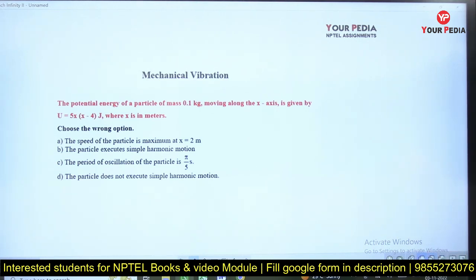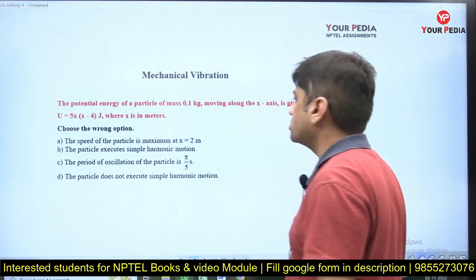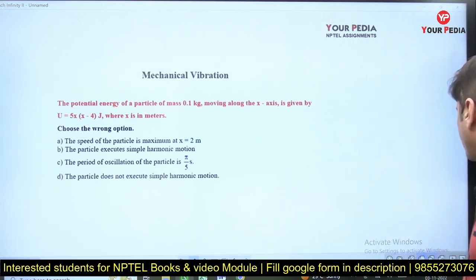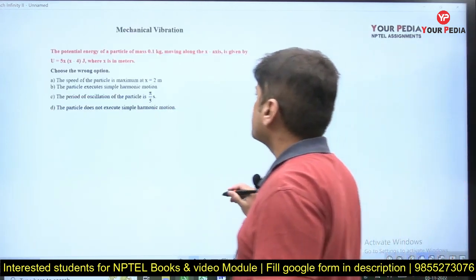And he is giving you a couple of options. He says which of the options is wrong. Is the speed of the particle maximum at x = 2? Does it execute simple harmonic motion? The period of oscillation of the particle is pi divided by 5 seconds. The particle does not execute simple harmonic motion. So these are the options given. Before I solve this question, let me tell you a couple of concepts here.